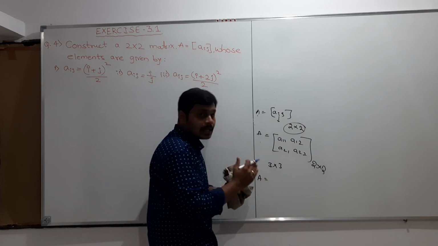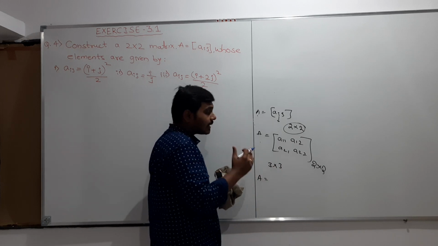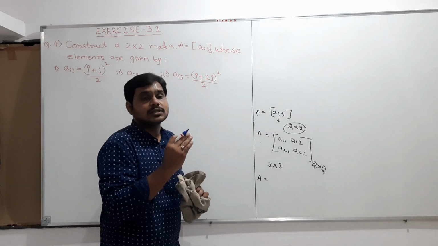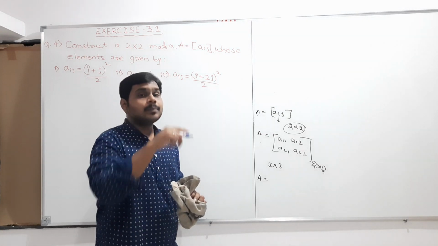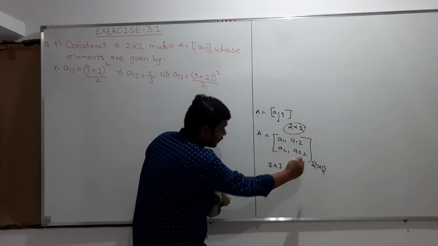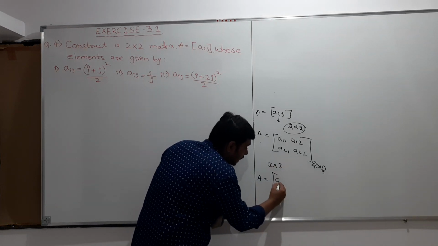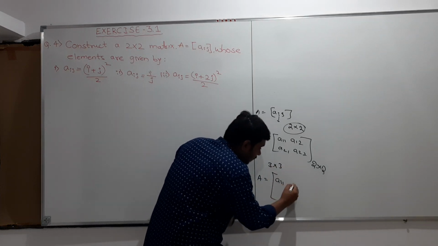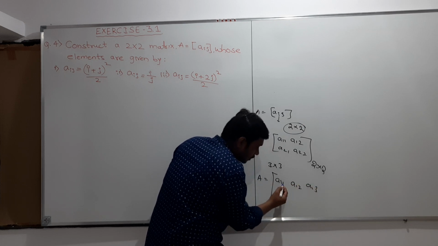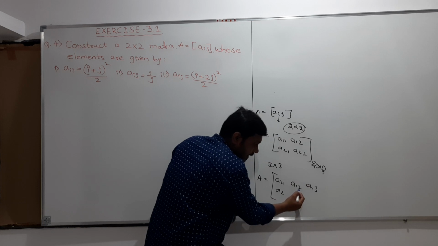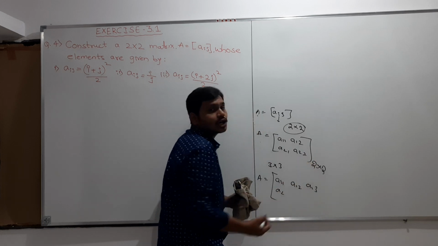I am writing here generally if the matrix is of the order 3 cross 3. So 3 cross 3 means what it indicates? 3 rows are there and 3 columns are there. So then the elements will be like this: A11, A12, A13. This is the first row first element, first row second column element, first row third column element, and next